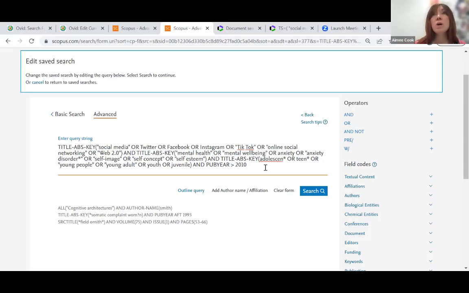There is another operator called a wildcard. Now, this changes between databases, so it's always worth having a look in the help index because, as I say, different databases use slightly different variations. And again, we don't learn them all off by heart, so we don't expect you to. In some databases, it's a dollar sign. In some, it's a question mark.